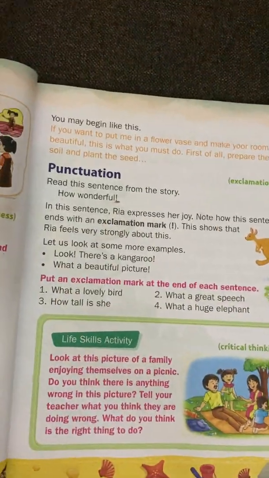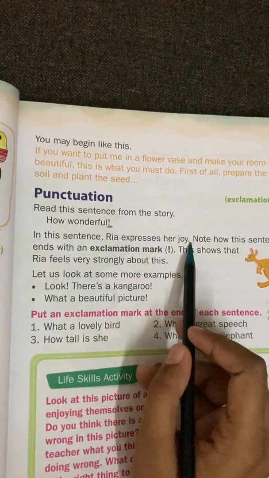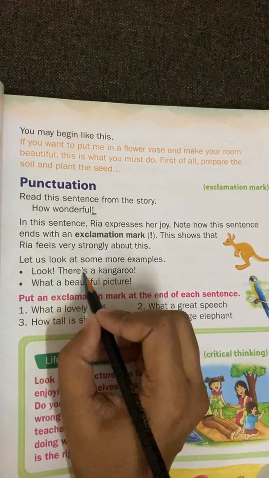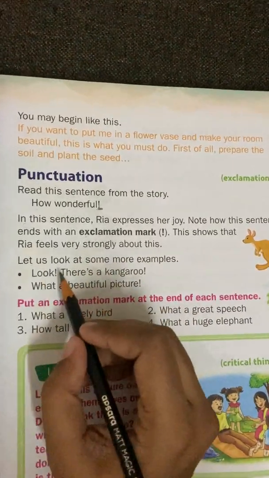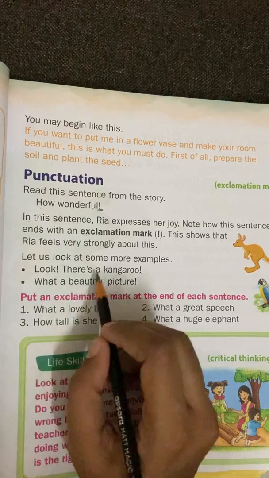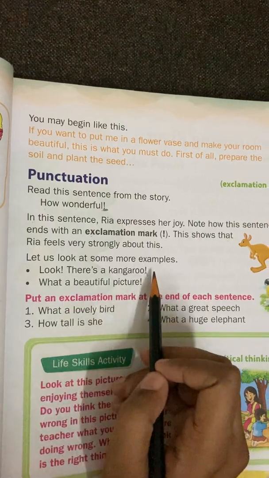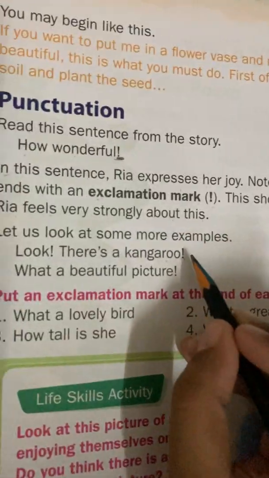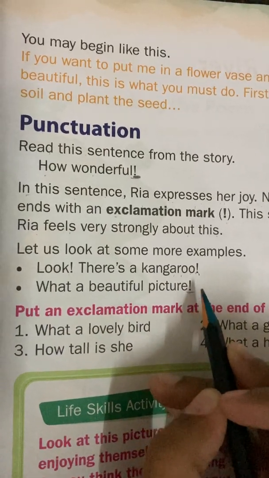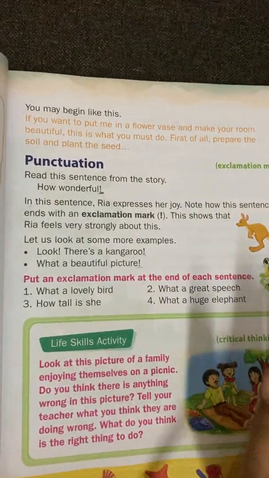So by seeing this, Riya is expressing her joy. Now let us look at some examples. Look, there's a kangaroo! So here in two places they gave the exclamation mark. Okay, children. So here they are expressing their feeling with an exclamation mark. What a beautiful picture! See, here also they have given the exclamation mark. So they are expressing their feeling.